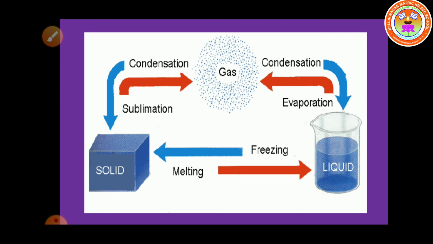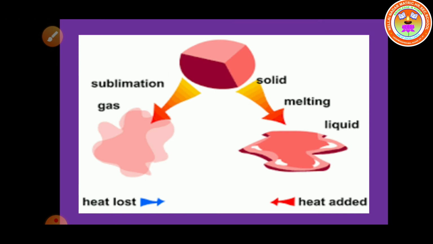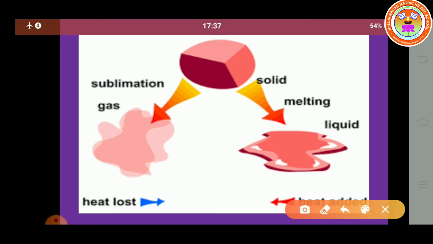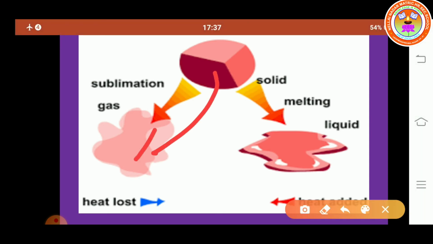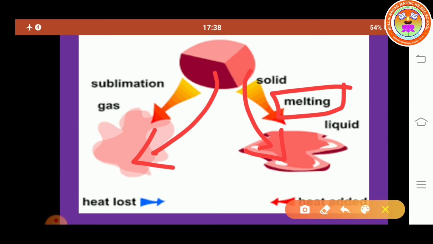Okay students, so I hope you understood the physical changes that take place in water. So I ask one question. What happens in the sublimation process? Solid is converted to gaseous state. What happens in the melting process? Solid is converted into liquid state.